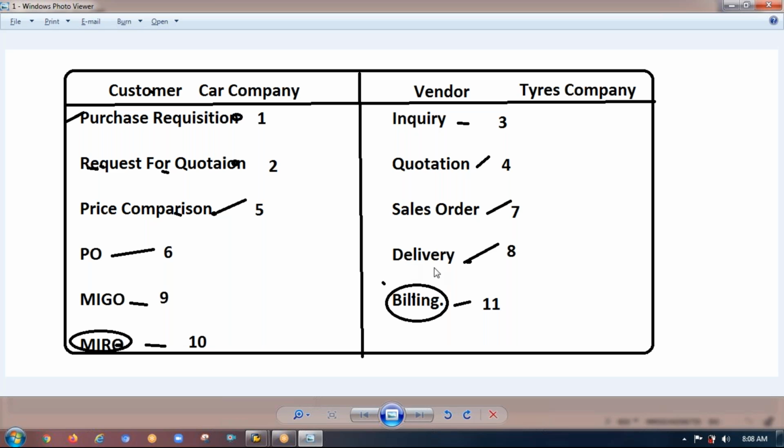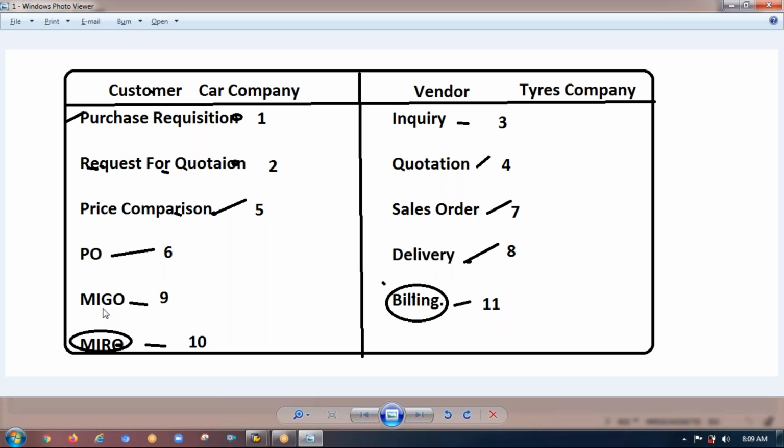And on top of that, he'll do the delivery. He'll deliver the item to me, either tire or laptop or whatever it is. On top of the delivery, this is kind of outbound delivery, meaning he is selling the items to you and delivering the item to you.